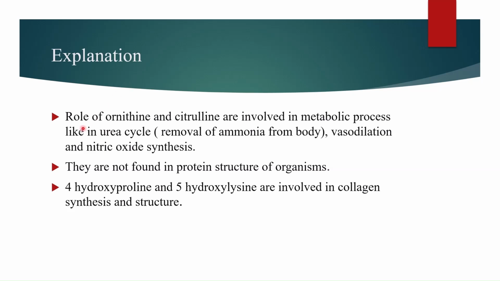Here is the explanation. Ornithine and citrulline are involved in metabolic processes like the urea cycle, vasodilation, and nitric oxide synthesis. Ornithine and citrulline are not found in the protein structure of living organisms. On the other hand, 4-hydroxyproline and 5-hydroxylysine are involved in collagen synthesis and structure. Let's go to the next question.